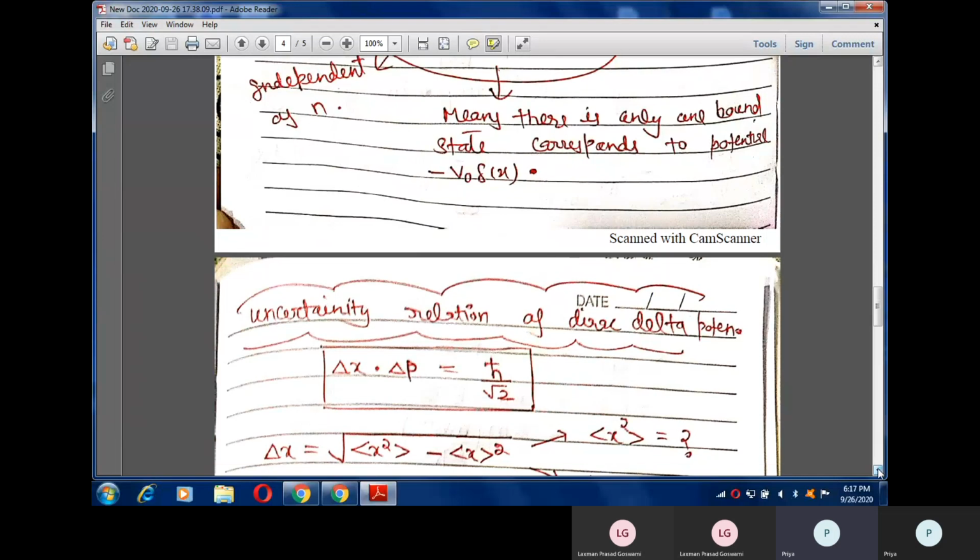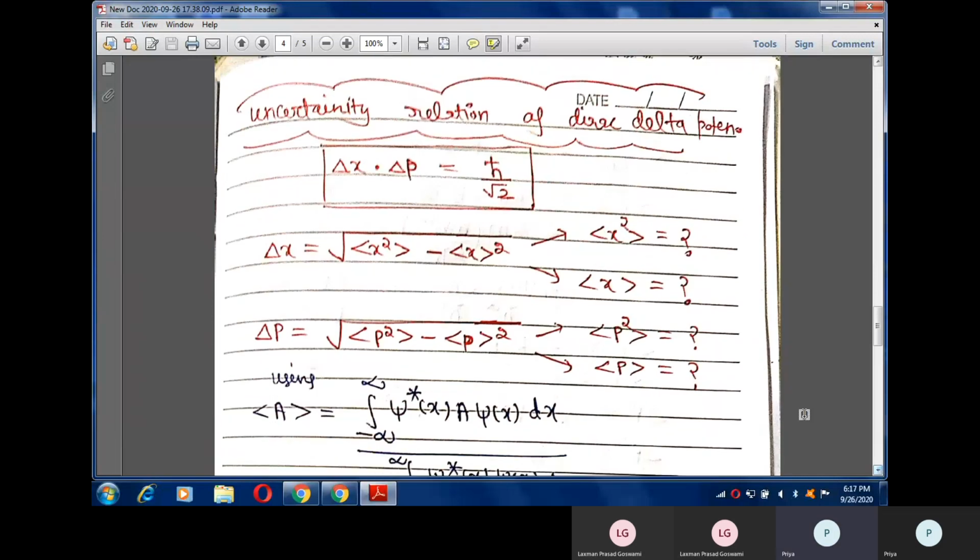Now we have to calculate the uncertainty relation for the Dirac delta potential. The uncertainty relation is that the uncertainty in x multiplied by the uncertainty in p gives h cut by √2. We have to derive this expression. In order to derive it, first of all, you have to calculate the uncertainty in x.